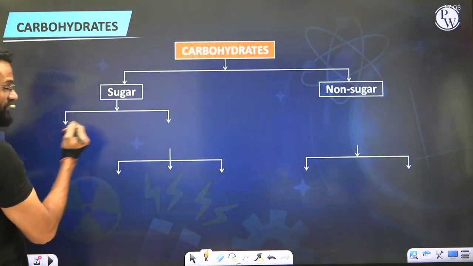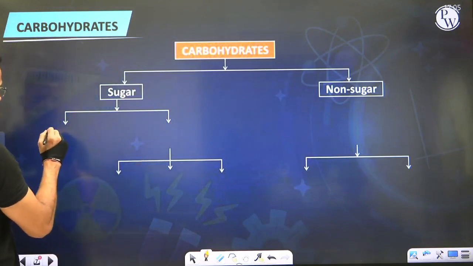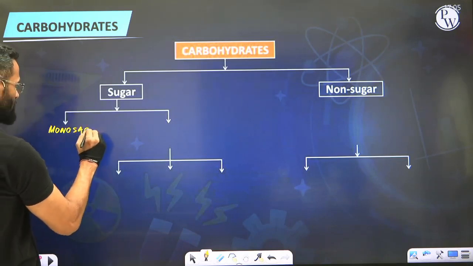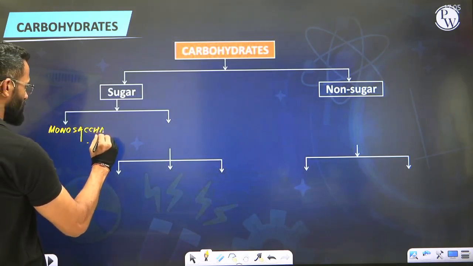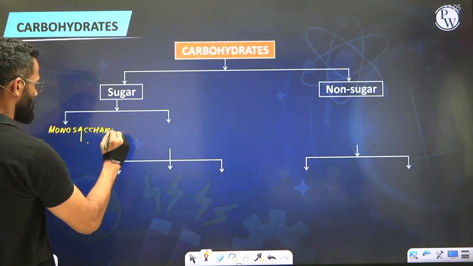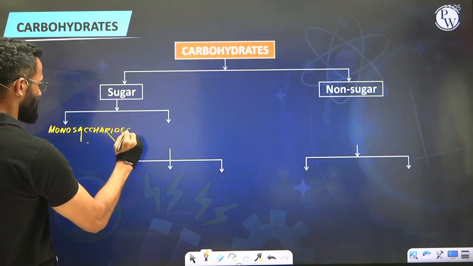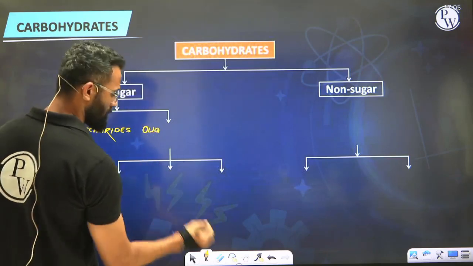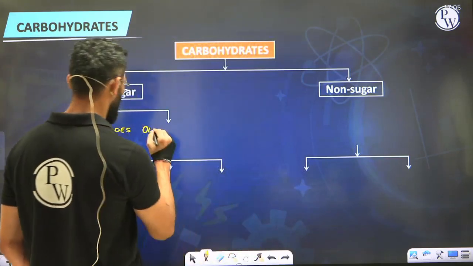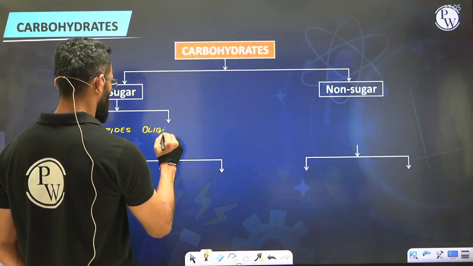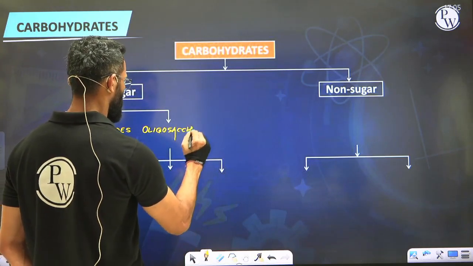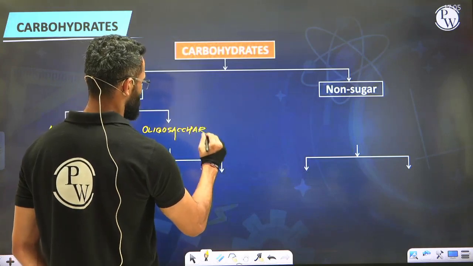Sugars are further of two types. Which two types? Monosaccharides and oligosaccharides.